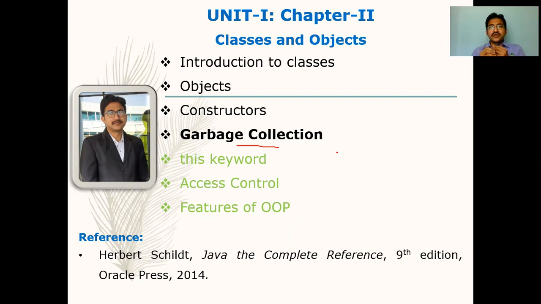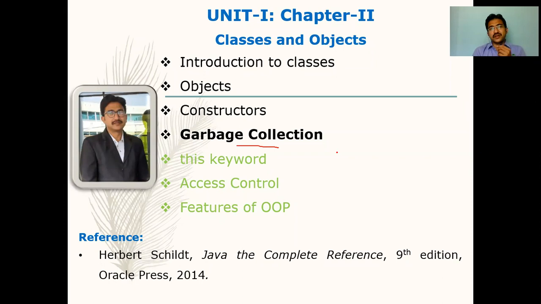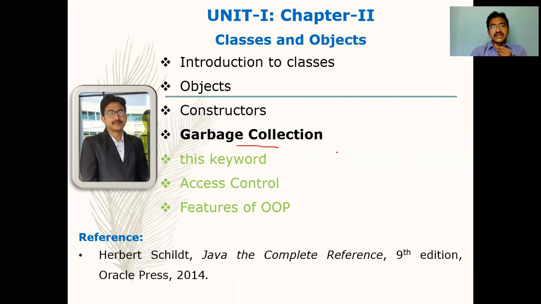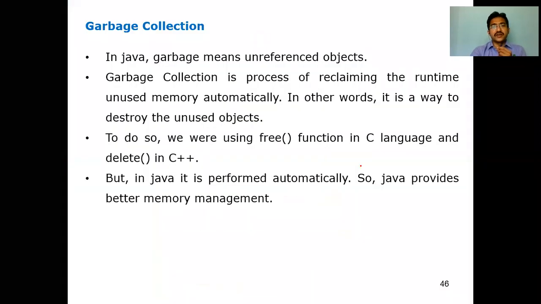You have to release the memory you assigned for int a equal to 10, float b equal to 33.3. Like this, you allocated some memory for each variable, each method, or each object, and you need to free that memory. So automatically Java will take care of this garbage collection. Let me discuss in detail what this garbage collection is about. We are following the same book and some more material from different sources.